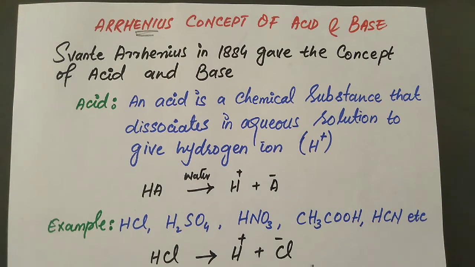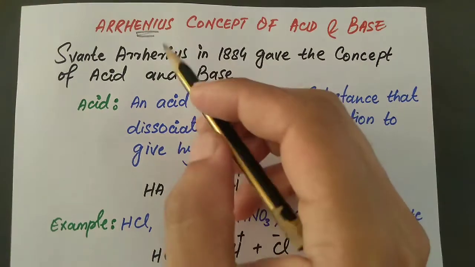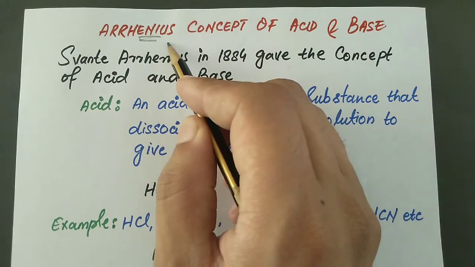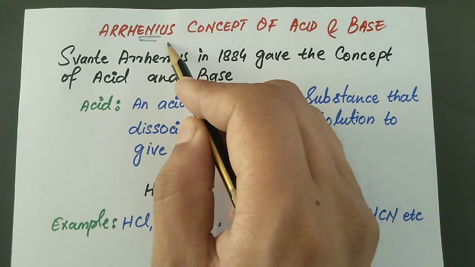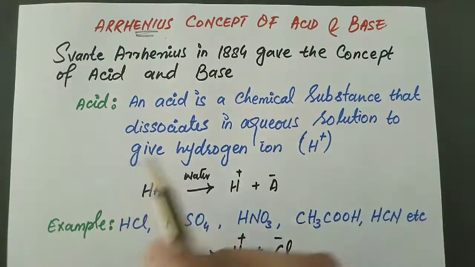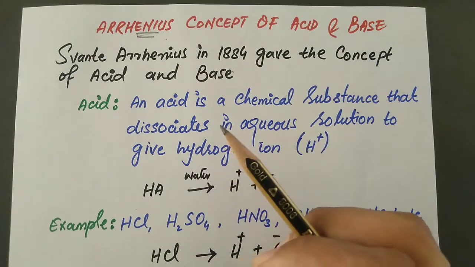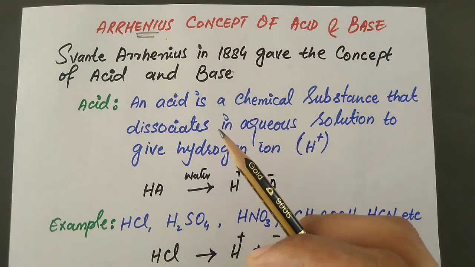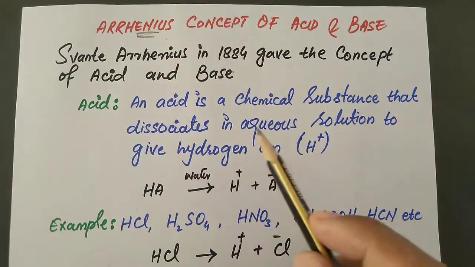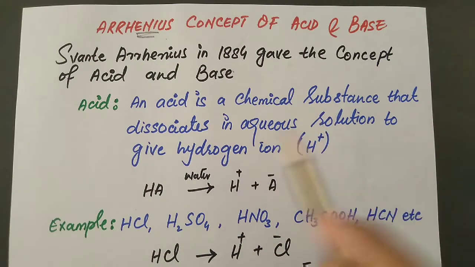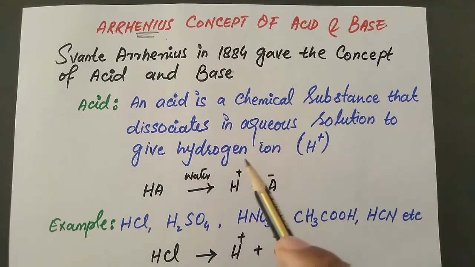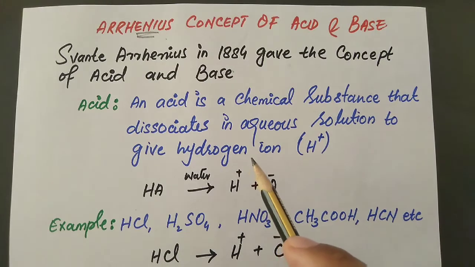In this regard, the first concept is the Arrhenius concept. We are going to discuss the Arrhenius concept of acid and base in today's lecture. Svante Arrhenius in 1884 gave the concept of acid and base for the first time. He said that an acid is a chemical substance that dissociates in aqueous solution to give hydrogen ion.